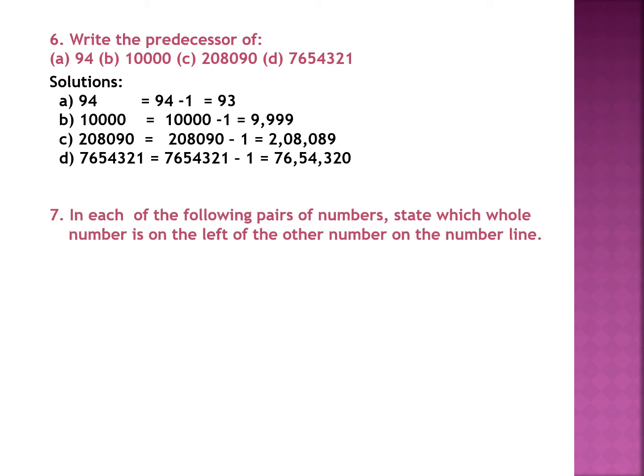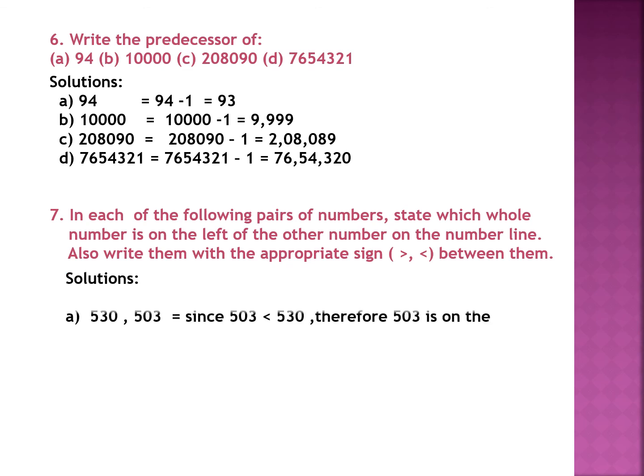Now question number 7. In each of the following pairs of number, state which whole number is on the left of the other number on the number line. Also write them with the appropriate sign, that is greater than and less than between them. A part, 530 and 503. Children, while explaining number line, I told you that the smaller number lies on the left side of the number line and the greater number lies on the right side of the number line. Since 503 is smaller than 530, therefore 503 is on the left side of the number line.